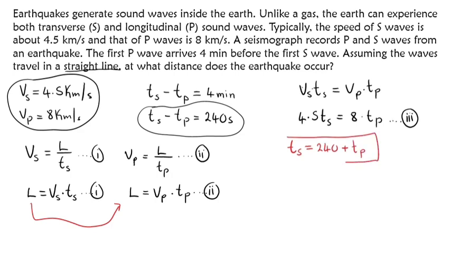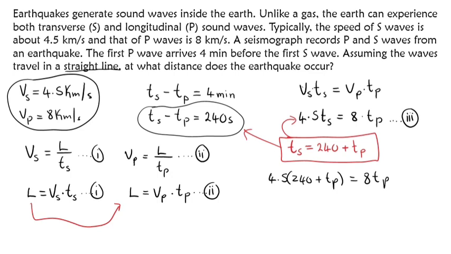So this expression that I have here is coming from this. So now I want to replace it in this equation that I have here. So I'm going to have 4.5. Here we have Ts, I will replace it with 240 plus Tp. All this is equal to 8 Tp. So let's just do some expansions here.